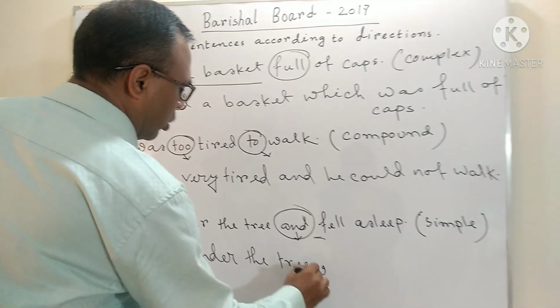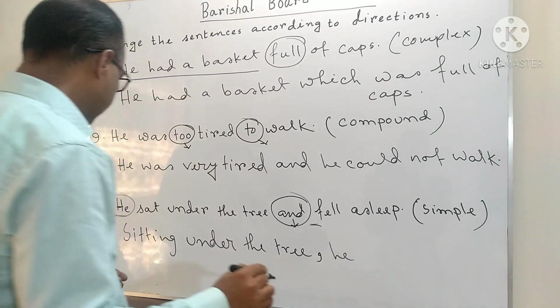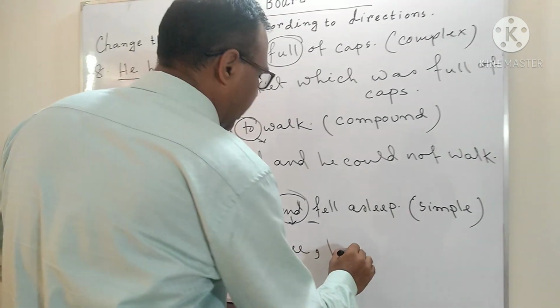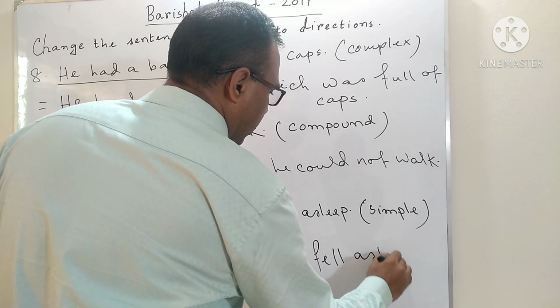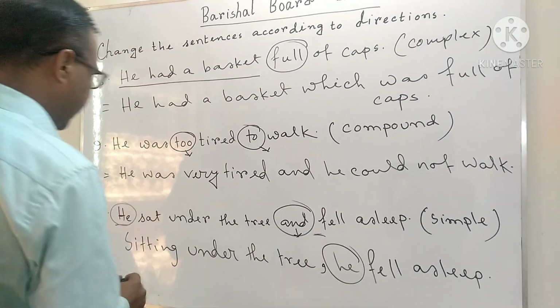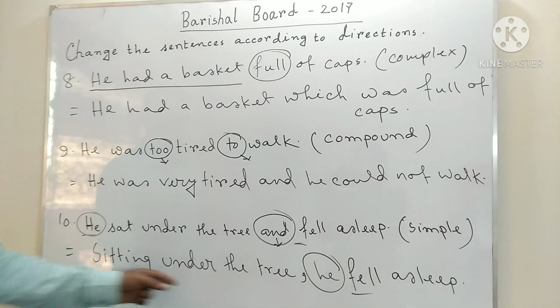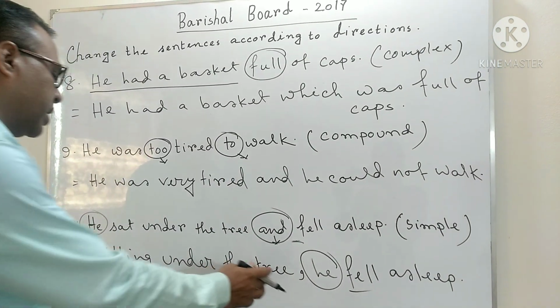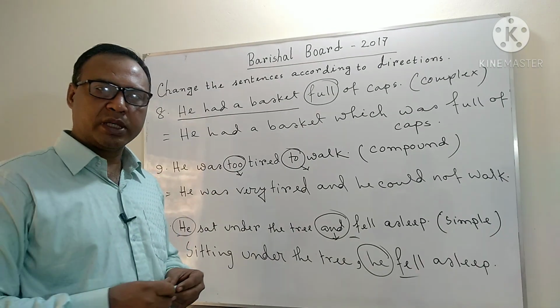Let us put a comma instead of and. Now let us use the subject. Sitting under the tree, he fell asleep. Dear students, just notice here there is only one subject and one principal verb, and this part has no subject. It has just become a phrase. Phrase means a group of words.